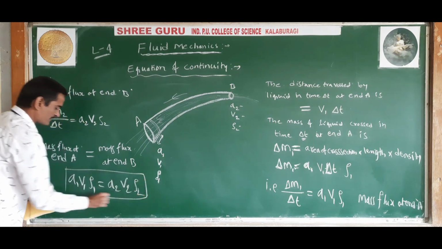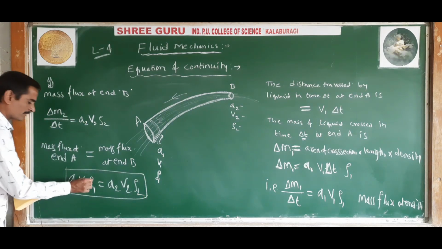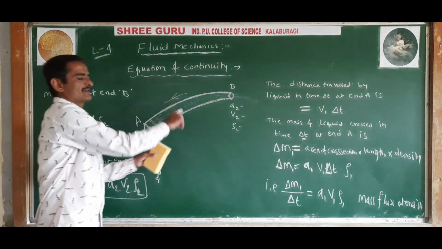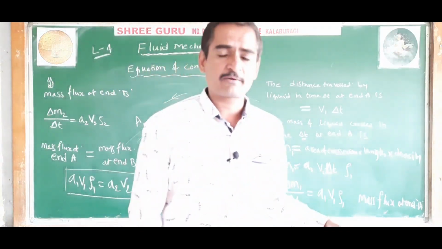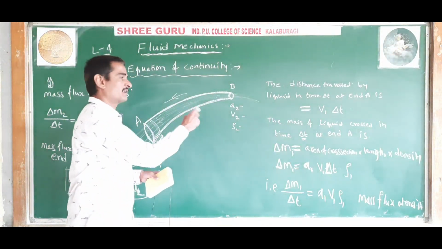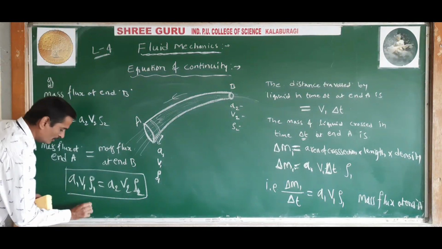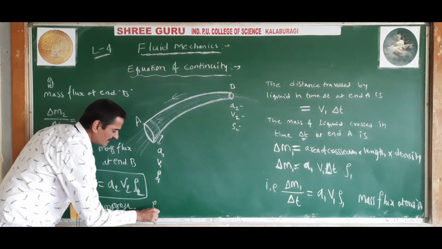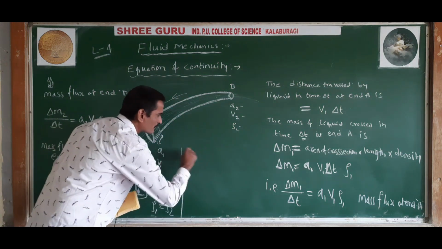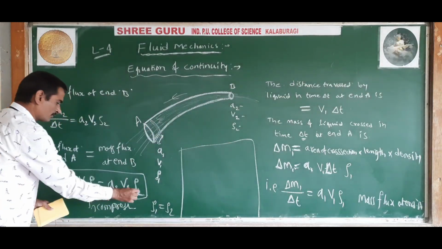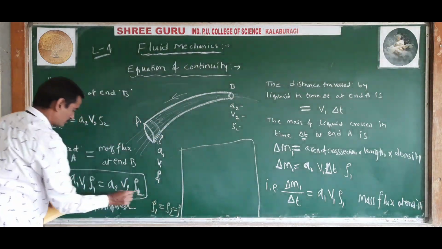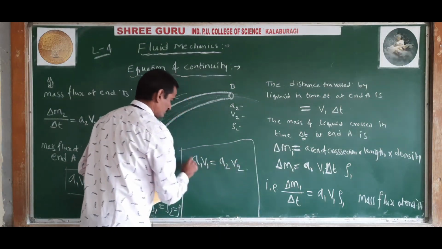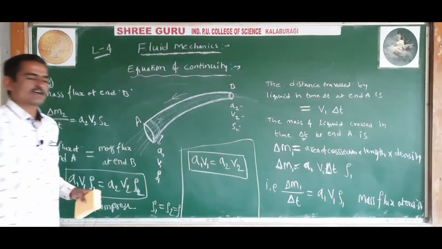So this is called equation of continuity if liquid density is different. While deriving this equation we have considered a liquid that is non-viscous and incompressible. Incompressible means density remains same. So for incompressible liquid, density rho 1 is equal to rho 2 is equal to rho. So rho will cancel, and you will get A1 V1 is equal to A2 V2.